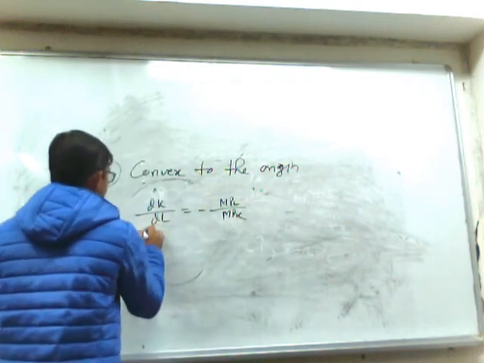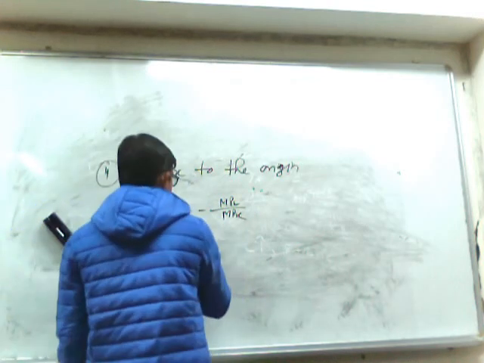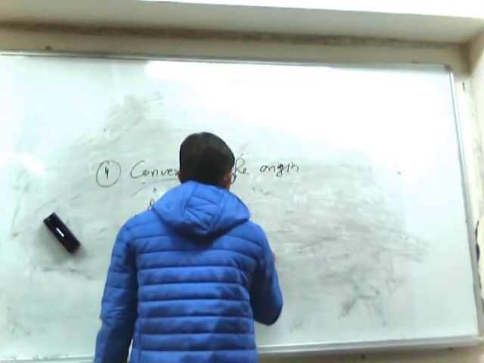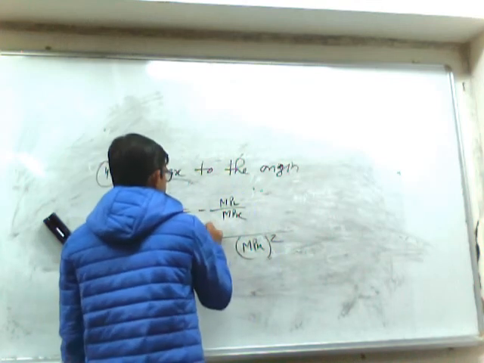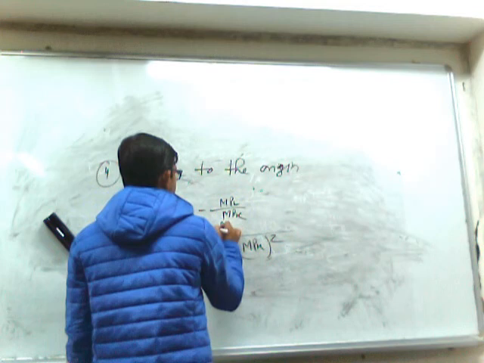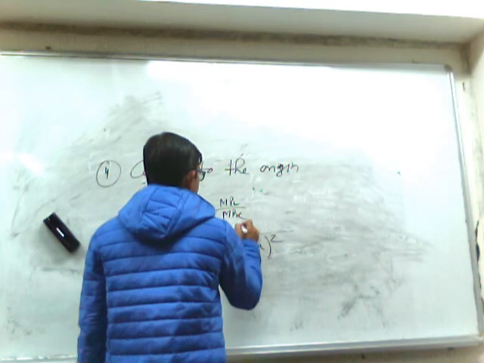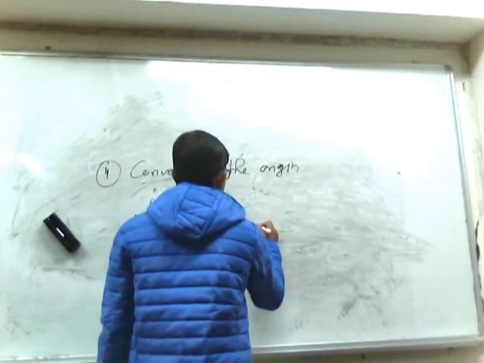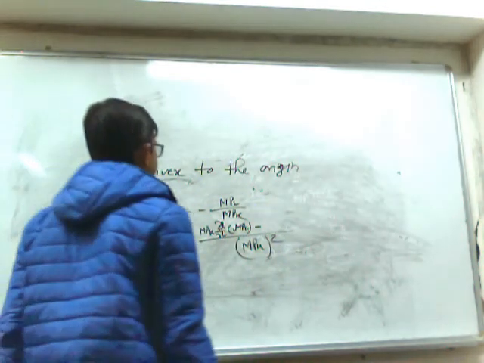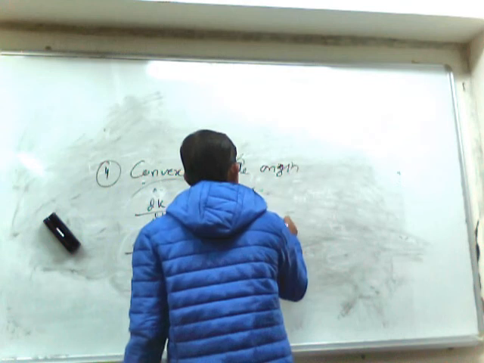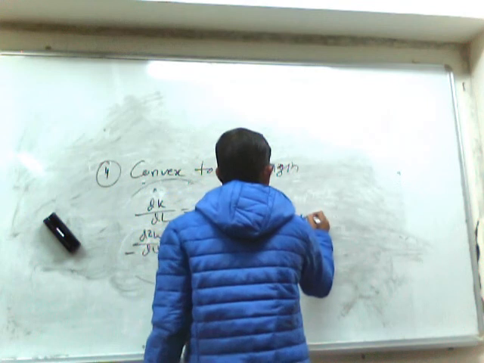So if we get the second order derivative, by the process it will be minus of MPK whole square, so minus MPK multiplied by del L of MPL, minus MPL into del K, so del L of MPK.